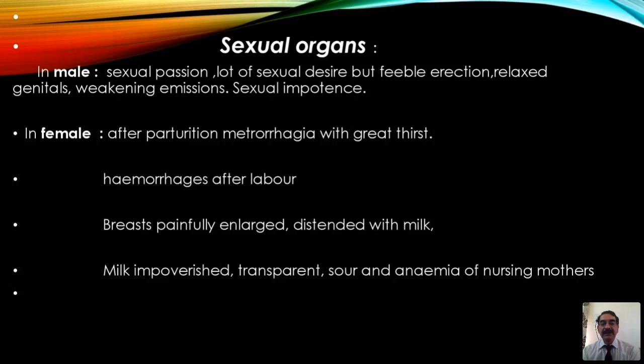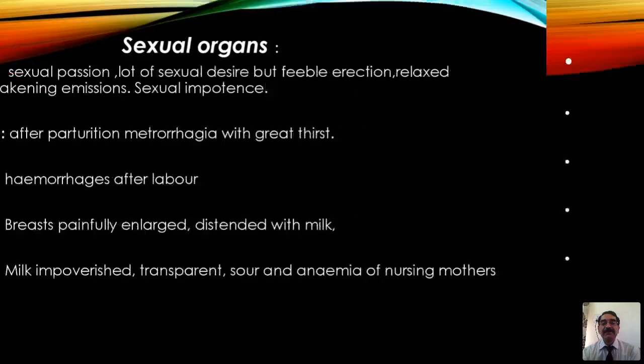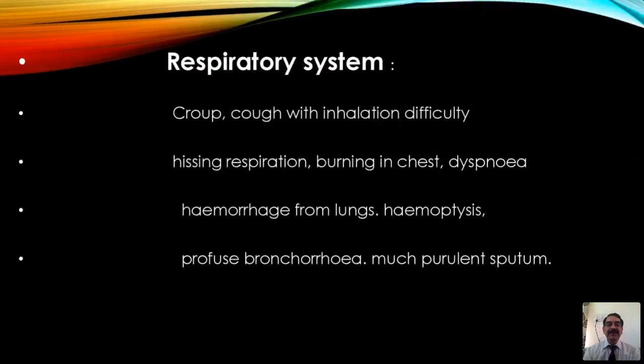Instead of sweet, it has become sour, sometimes transparent, sometimes bluish, and anemia during nursing in mothers. Then the respiratory system: croup, cough with inhalation difficulty, hissing respiration, burning in chest and dyspnea, hemorrhage from lungs, hemoptysis, profuse bronchorrhea, much purulent sputum.